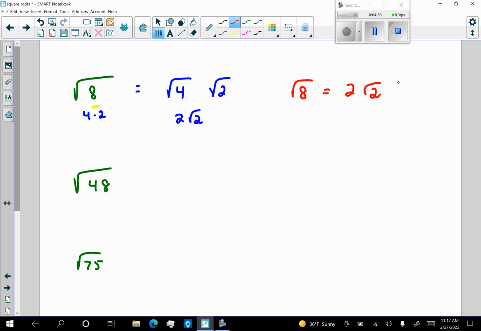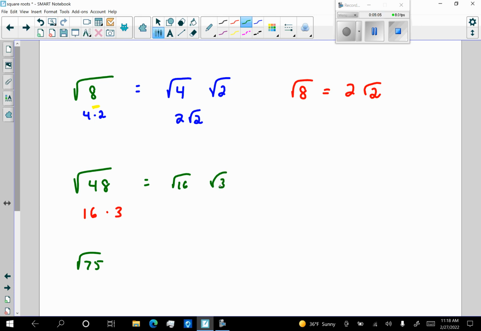Let's look at the square root of 48. Is it simplified? I don't think it is. What I want to do is look at the factors of 48 that are perfect squares. Some people can see this right off. You can take a 4 out of that if you want, but you can take a 16 out of that. 48 is the same as 16 times 3. Therefore, the square root of 48 is the square root of 16 times the square root of 3.